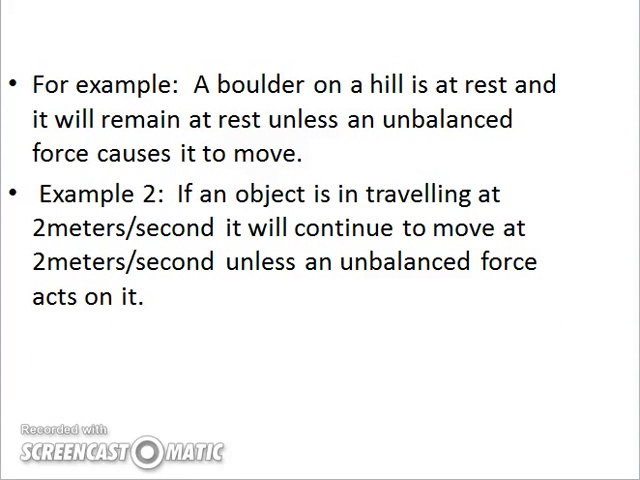For example, a boulder on a hill at rest will remain at rest unless an unbalanced force causes it to move. Another example, if an object is moving or traveling at 2 meters per second, it will continue to move unless there is an unbalanced force acting on it. We will explore unbalanced force in the next lesson.